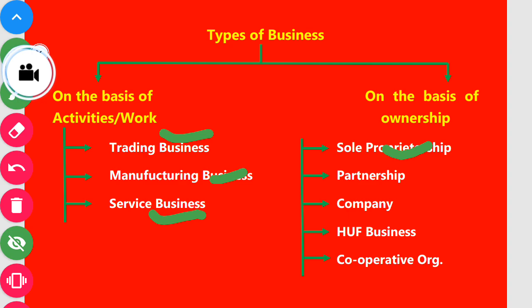Now we are discussing the partnership. In the partnership, the profit of the business is not for a single person. The profit will be distributed among the partners after appropriation of profits. So in partnership accounts, firstly we maintain the trading account to find out the gross profit.